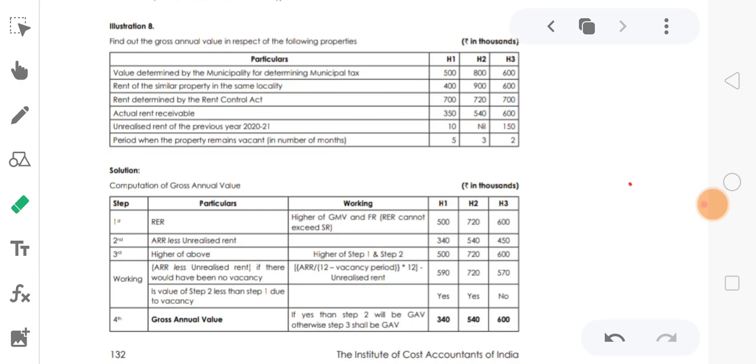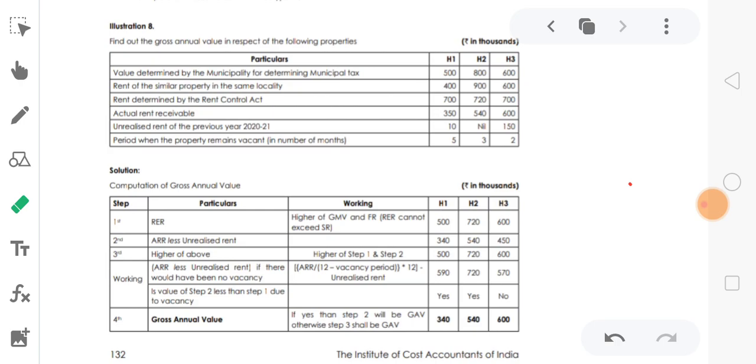There is no unrealized rent here in house property number 2. So that's why we calculated 720. Next, same procedure again. Here we had 600 divided by 10 into 12, that is 720, and unrealized rent 150. So minus unrealized rent 150, we got 570. That's it.